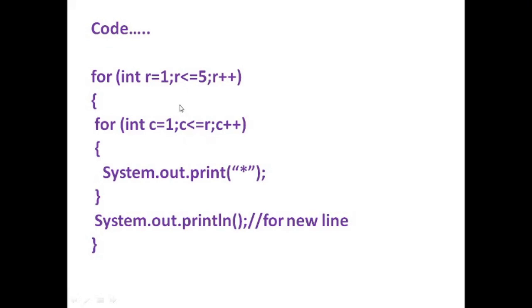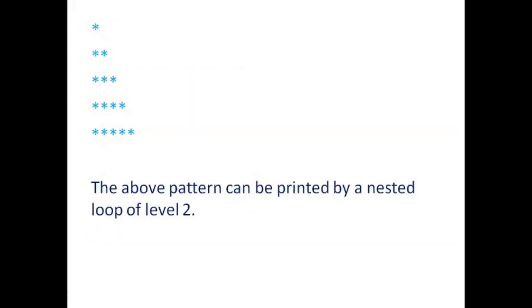That is, if r is 1, then this will run once and one asterisk will be printed, and then this loop will exit and a new line will be inserted, and then the value of r will become 2. So c will run 1 to 2. That is, this internal loop will run 2 times, and we have the second row. So what we wanted to do, we have achieved, and this will print the whole pattern without any problem.